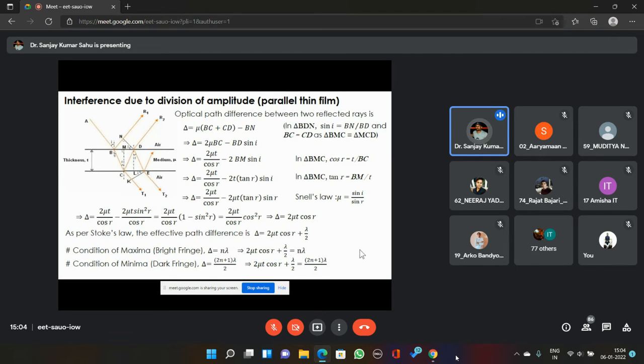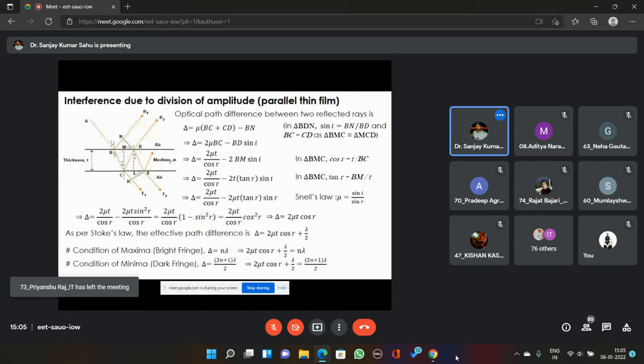Okay, so here is the arrangement. Is my slide visible to all of you? Yes, sir. Here it is a thin film. Thin film means it can be any liquid, transparent or partially transparent liquid, or it can be a glass plate, or it can be anything. Okay, but it's quite thin. Here it is the thin film.